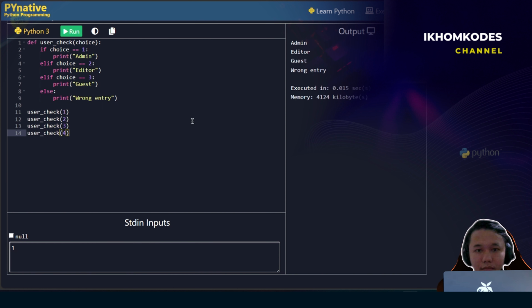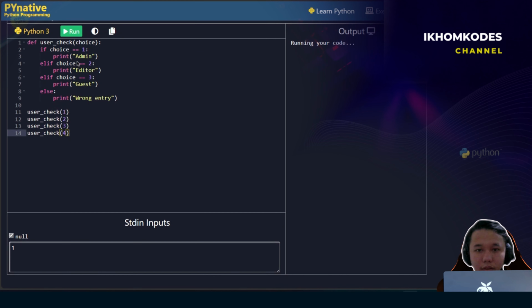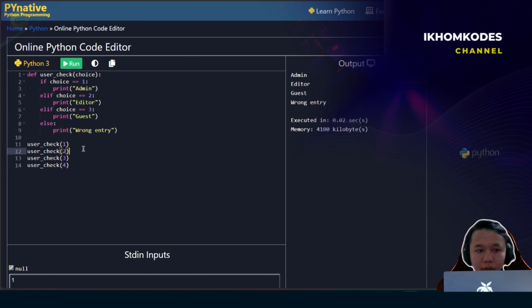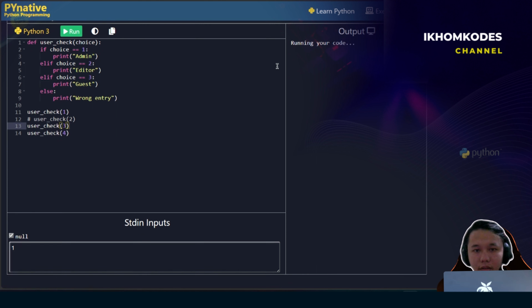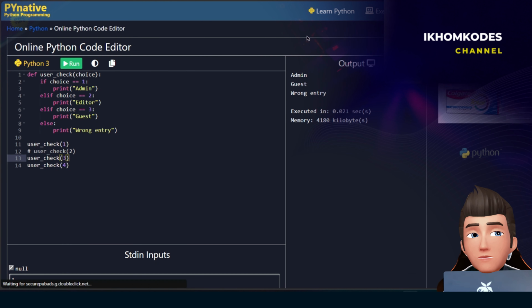Okay, it's not doing anything. This is an online code editor, so just leave it and check your code again. Let's try the inputs 1, 3, 4 and run it. 1 is admin, 3 is editor, and 4 is a wrong entry. This is how it works.